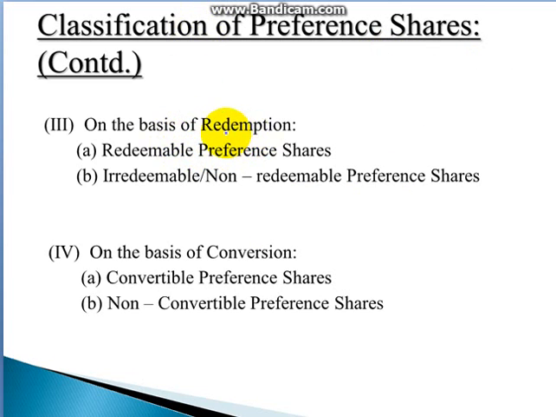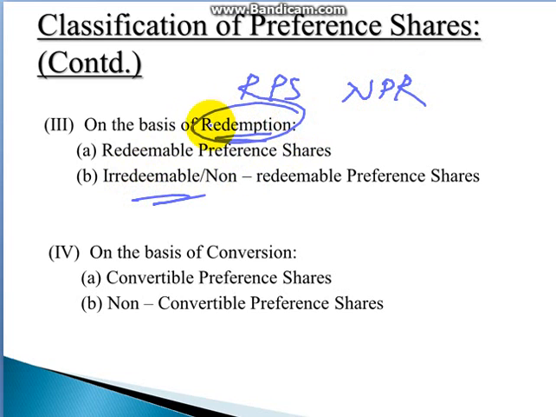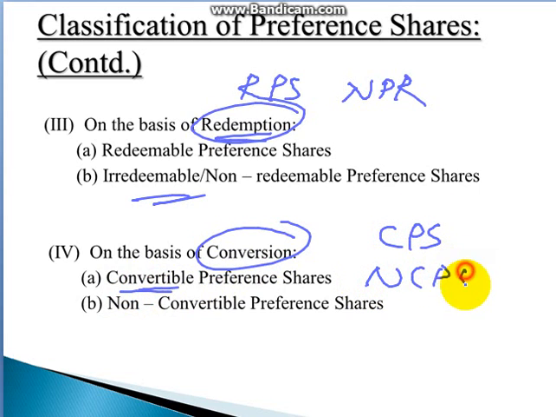On the basis of redemption also, the third type is formed, that is redeemable preference share, and second is non-redeemable preference share. The fourth type is on the basis of conversion: convertible preference share and non-convertible preference share. So these are the types of preference share.